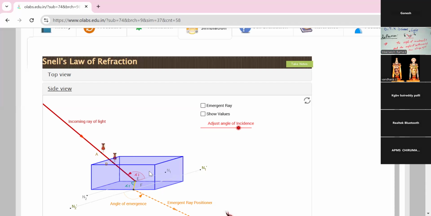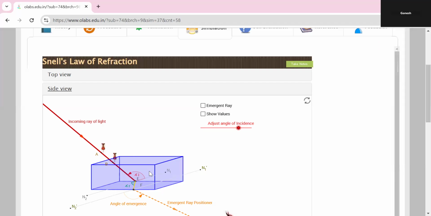Water is denser, air is the rarer medium. When light travels between them, it is definitely deviated. In that manner, we can see the bending portion of the pencil in the bowl: the pencil is bent in the water part.